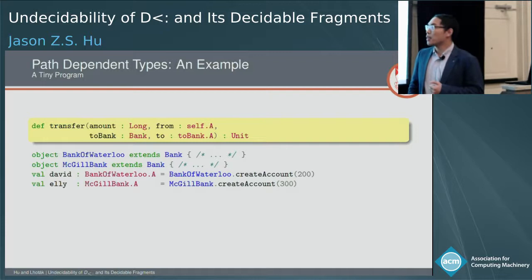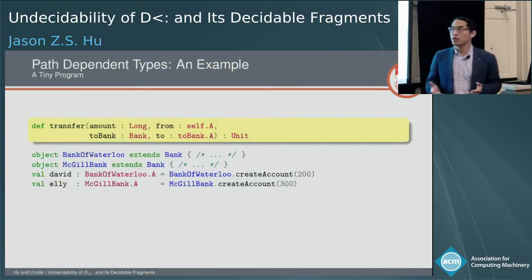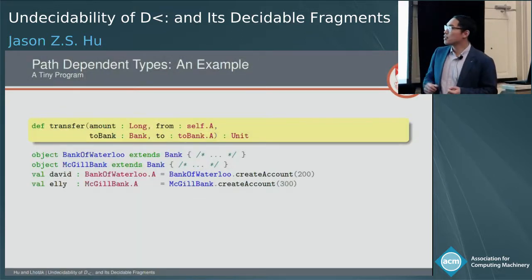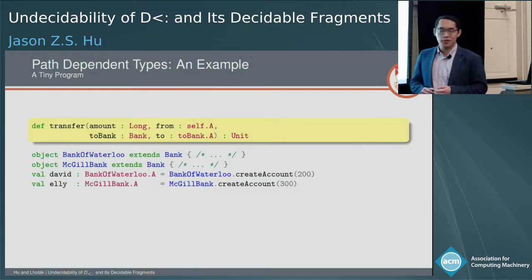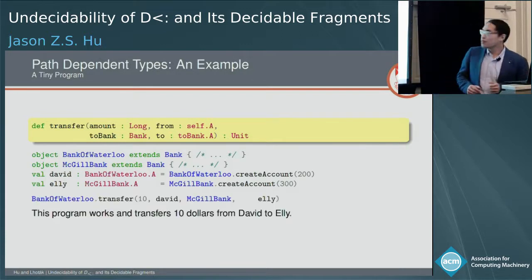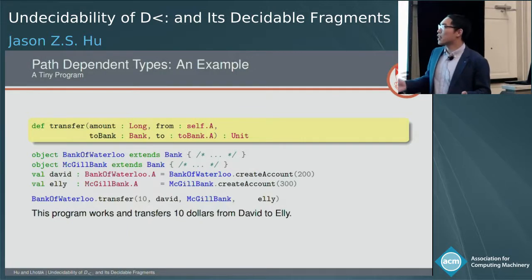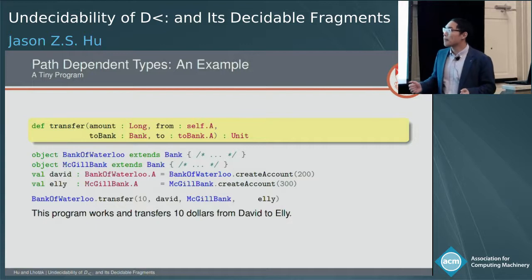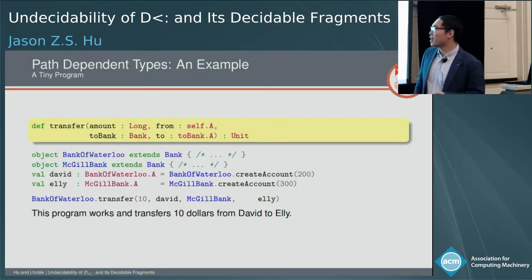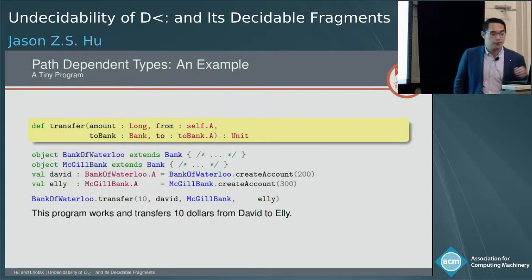So here I'm repeating the signature again, and I'm defining two banks, Bank of Waterloo and McGill Bank, and then I'm creating two accounts. So I'm creating David from Waterloo and Ellie from McGill. And then let's take a look at this program. So this program tries to transfer $10 from David to Ellie. And if we do the type checking by hand, we will see this program is going to compile and actually do the money transfer.